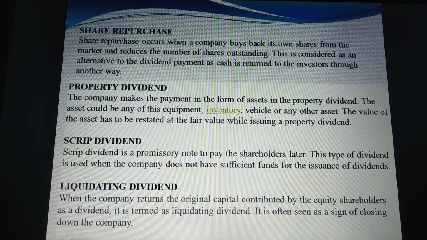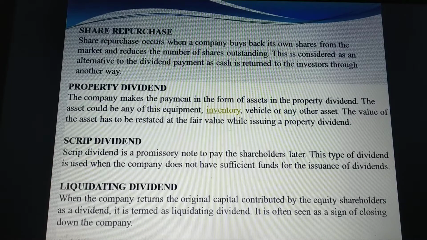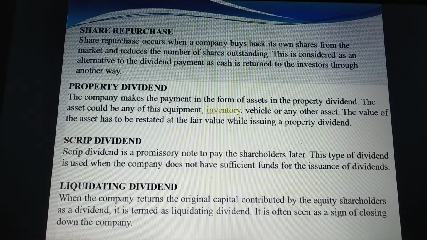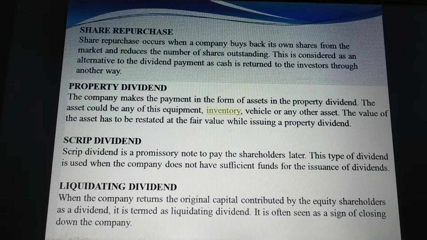Fifth, scrip dividend. Scrip dividend is a promissory note to pay the shareholders later. This type of dividend is issued when the company does not have sufficient funds for the issuance of dividend. Last but not the least, liquidating dividend. When the company returns the original capital contributed by the equity shareholders as a dividend, it is termed a liquidating dividend. It is often seen as a sign of closing down the company. So these are the types of dividend.